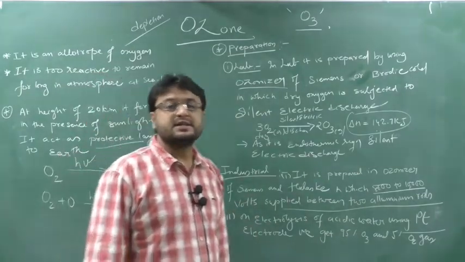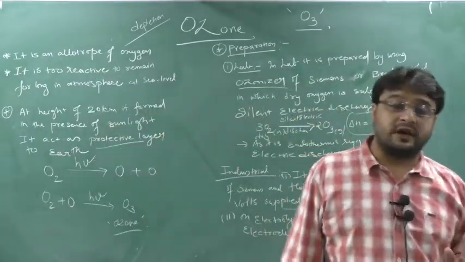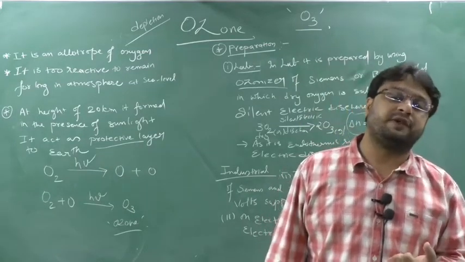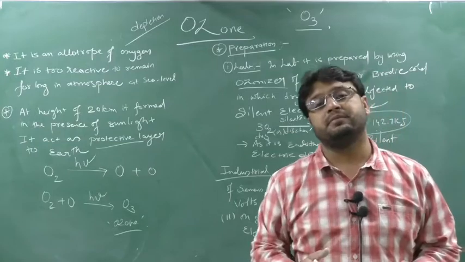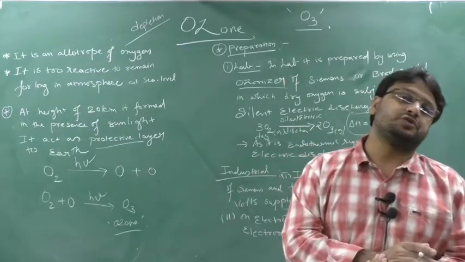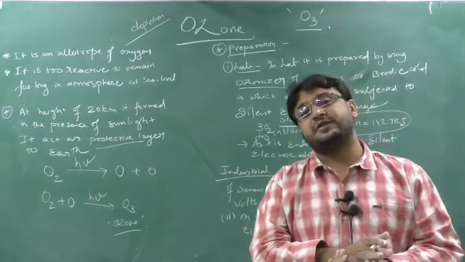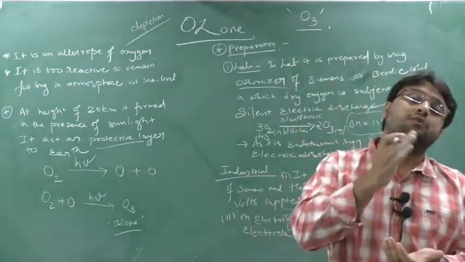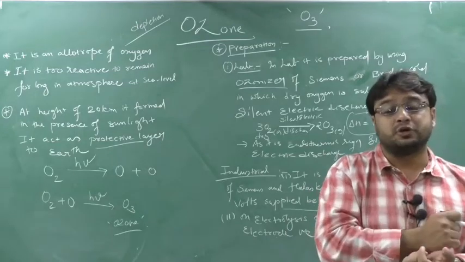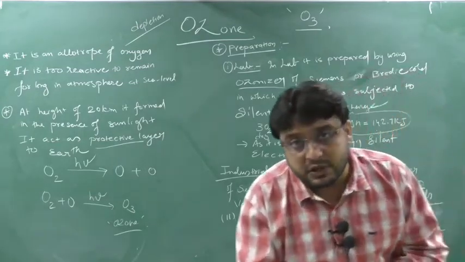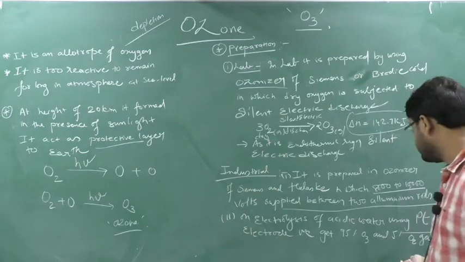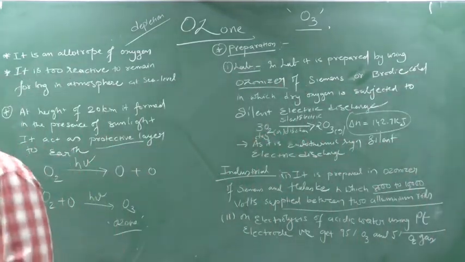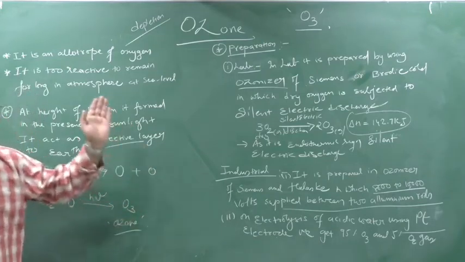The second preparation is by electrolysis. What will you do? Electrolysis of acidified water. If you do the electrolysis of acidified water by taking platinum electrodes, you get ozone and water. But how much ozone will be generated in the electrolysis method using platinum electrodes? Nearly 95% ozone and 5% oxygen gas will be generated. Understand? You have to remember. So these are the preparations of ozone.